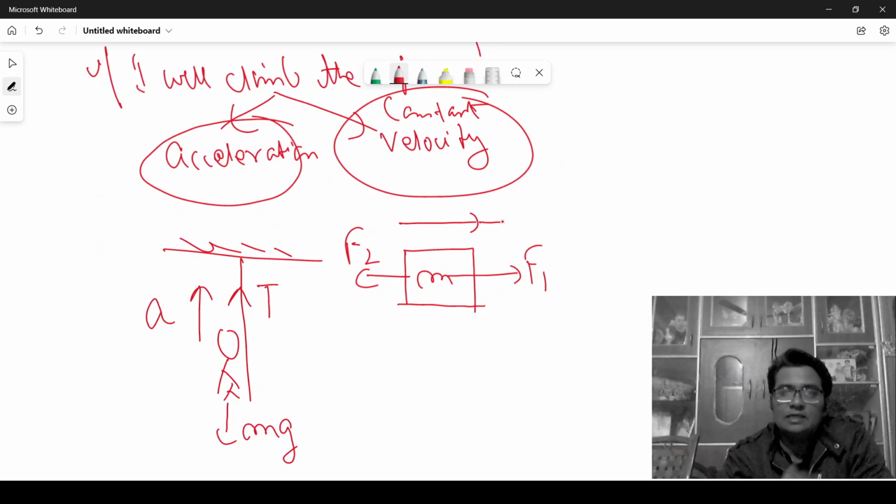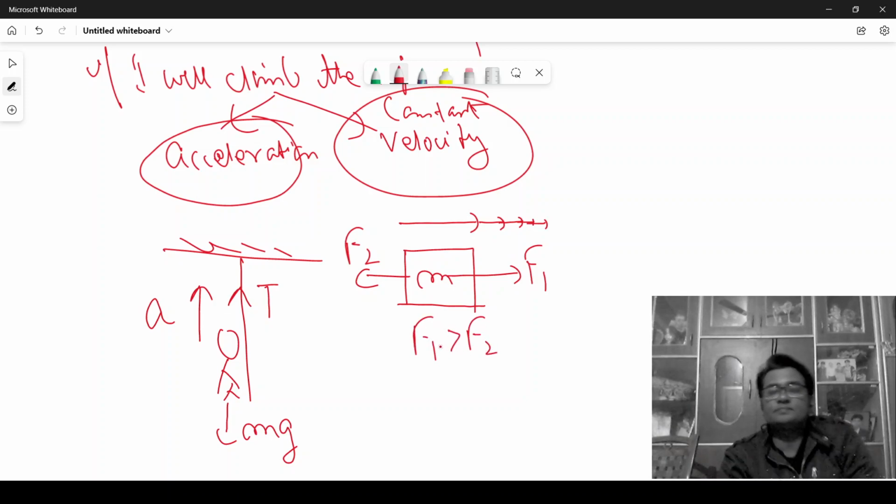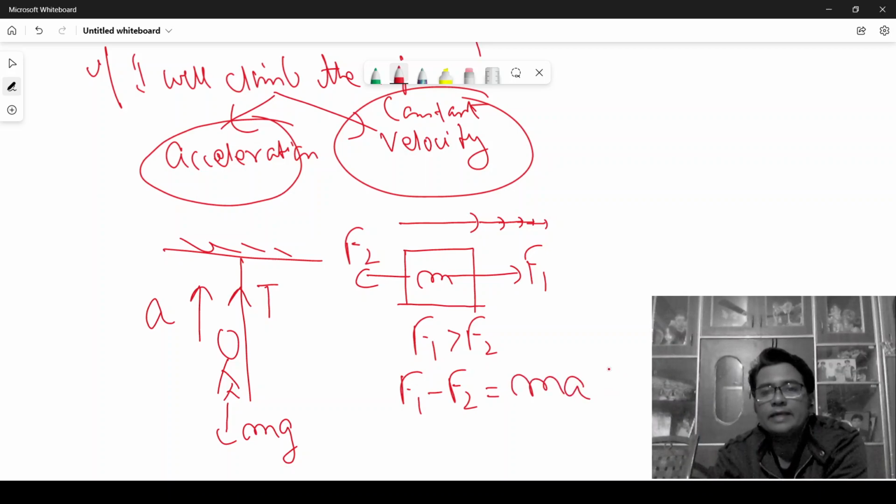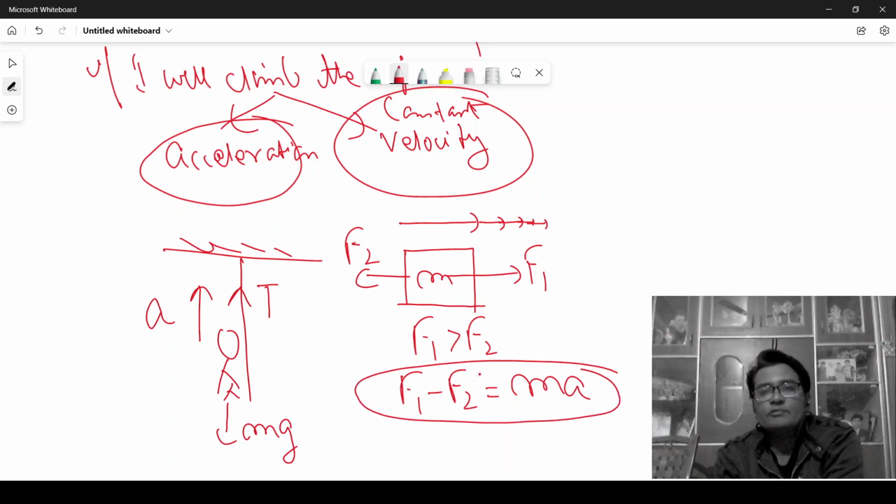We can conclude that F1 is more than F2. And if F1 is more than F2, then F1 minus F2 gives the net external force acting on the body, which makes it move with an acceleration a, and hence it will be equal to ma.